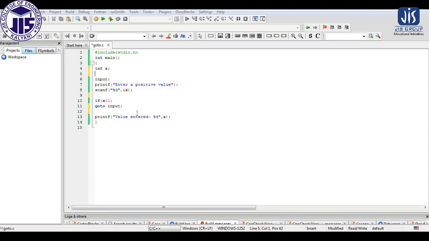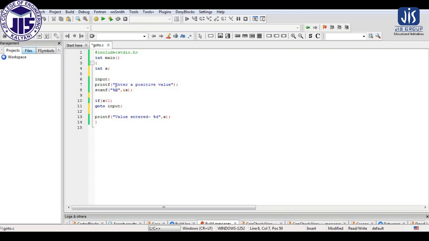So here is the program through which I will show you how to use a go-to statement. Here you can see we are using the go-to statement, and the program that we have already discussed. This is the way we create the label, and I have given the label name as input, and the label name is user given. You can assign any name to a particular label.